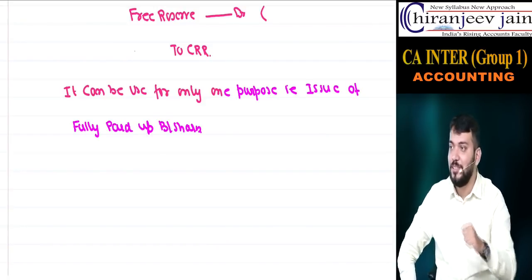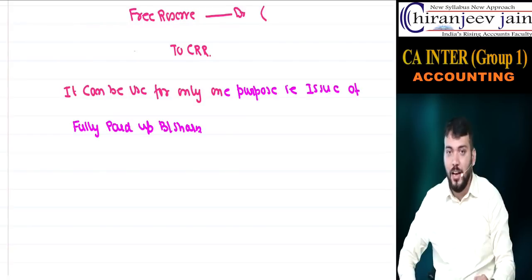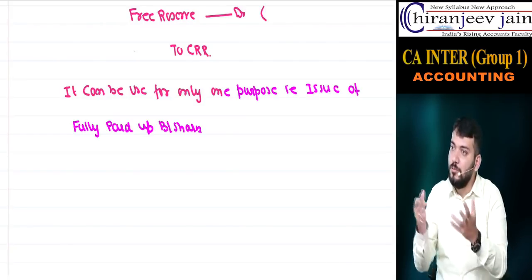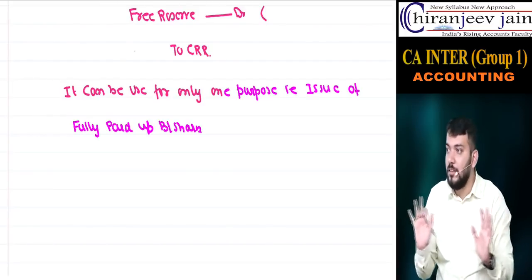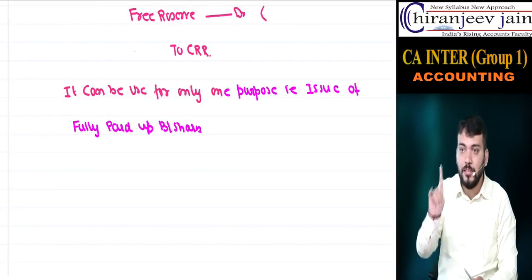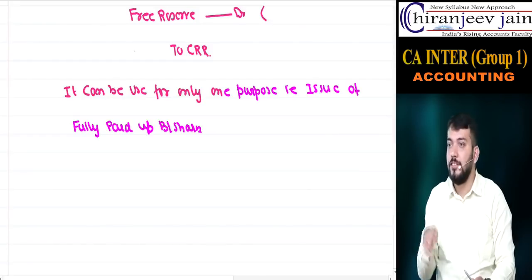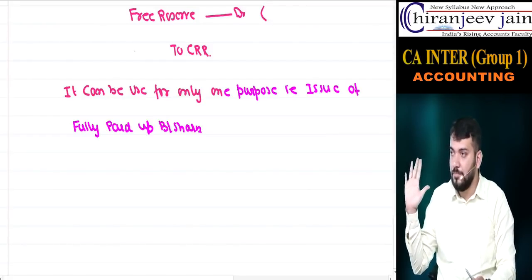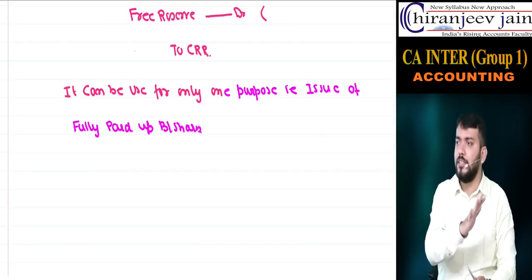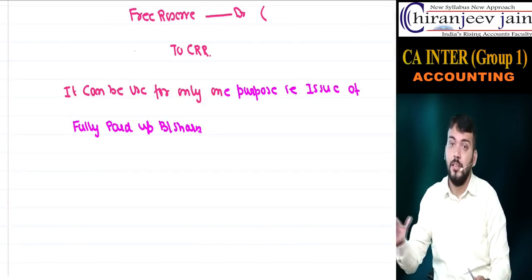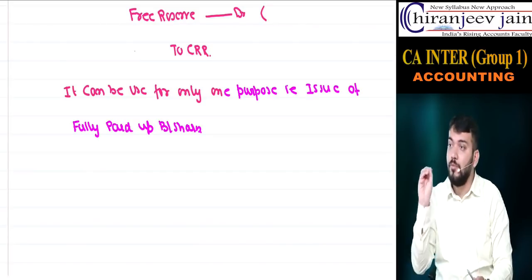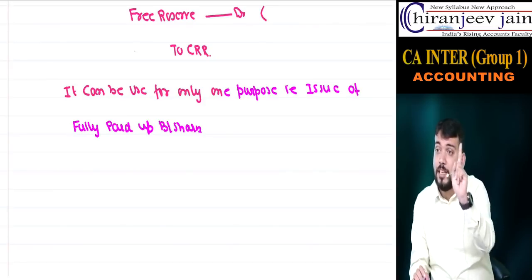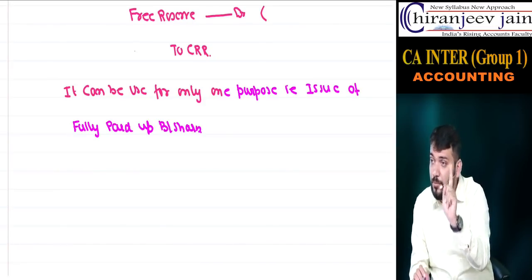What is our next chapter? Bonus share. Understood why I am giving this mahol? Because for bonus share you give me journal entry. I will not give journal entry. I said in my first class, in my class you will create journal entry. I am only giving concept. I will give concept, and you will be able to make all journal entries if you are listening to me and accepting all my views. Okay? So it can be used only for one purpose, that is what? Issue of fully paid up bonus shares.